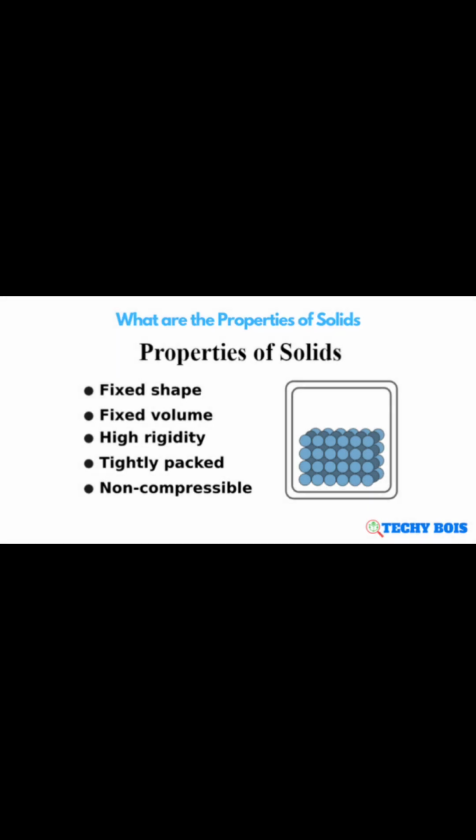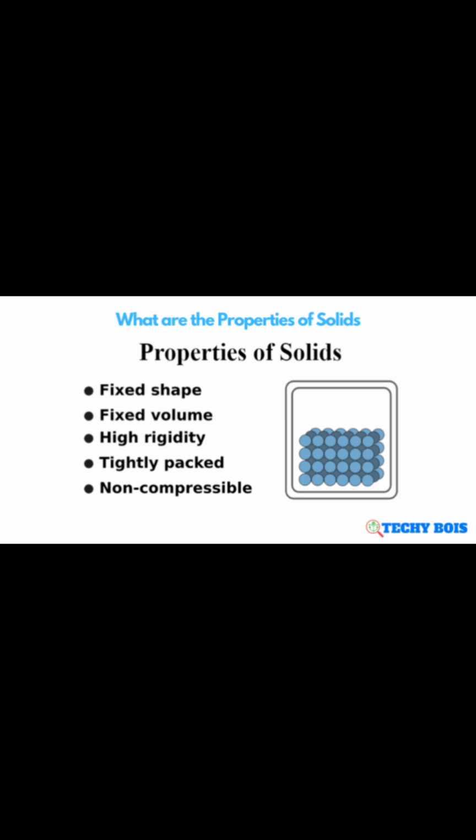What are solids? When we learned about the characteristics of particles of matter, we learned that particles of matter have space in between them. In case of solid, the particles of matter are tightly packed. So the solid substances are very rigid. That means they are very strong and they have a definite shape, distinct boundaries and fixed volumes.